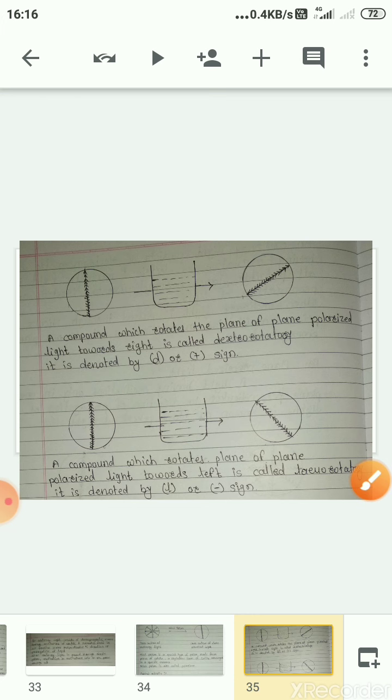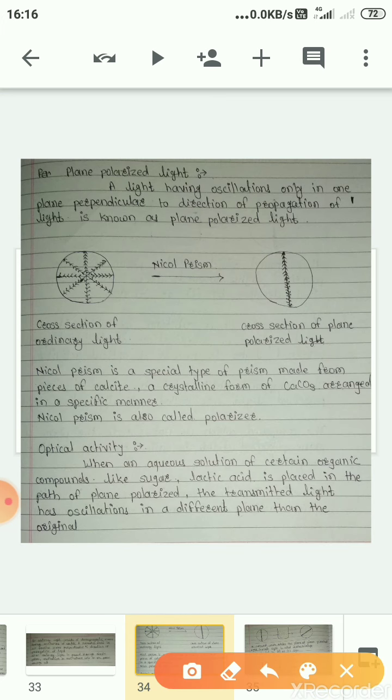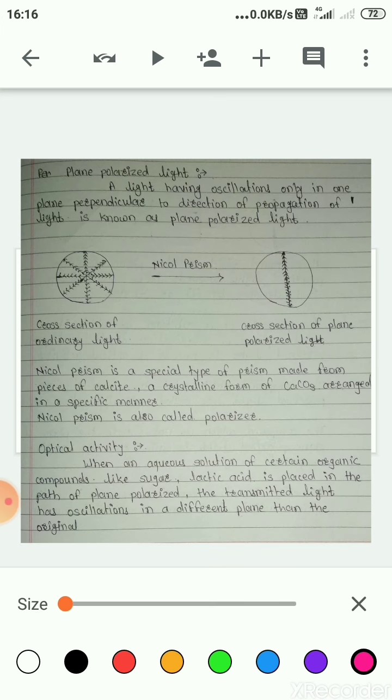We can see once again what is meant by optical activity. When an aqueous solution of certain organic compounds like sugar or lactic acid is placed in the path of plane polarized light, the transmitted light has oscillations in a different plane than the original plane.